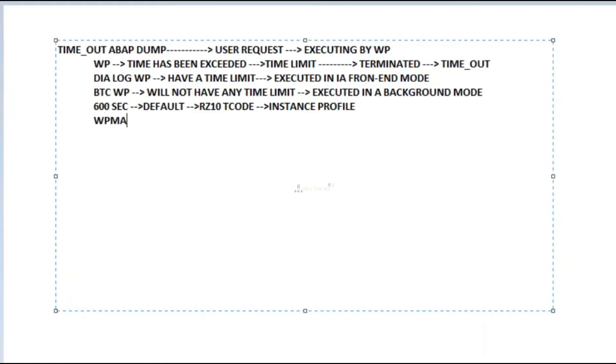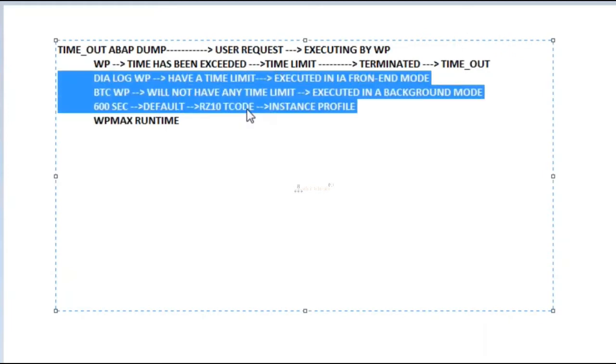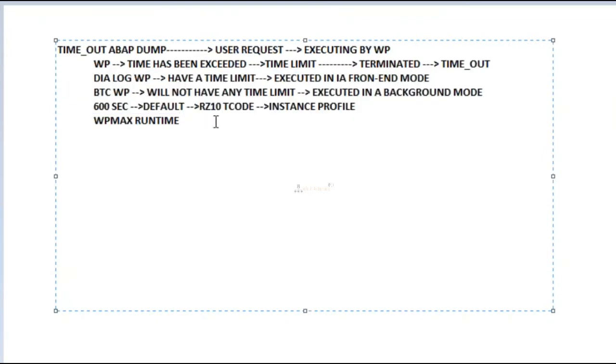The parameter is work process max runtime. Based on that, you can check in the instance profile and maintain it, you can increase the size.